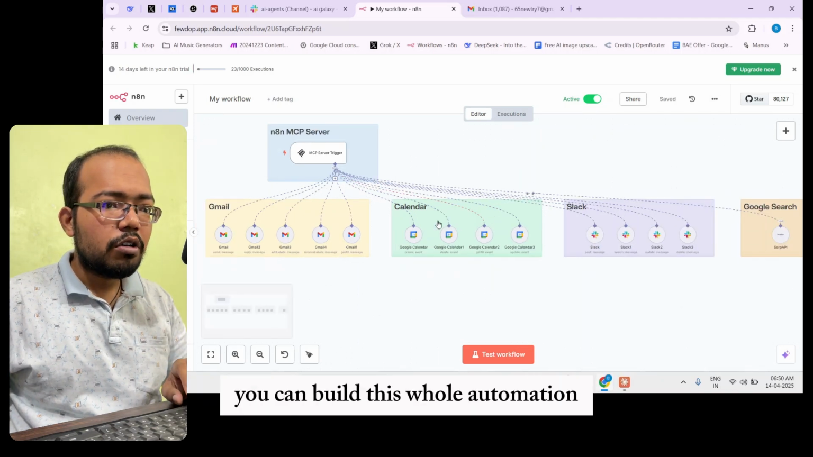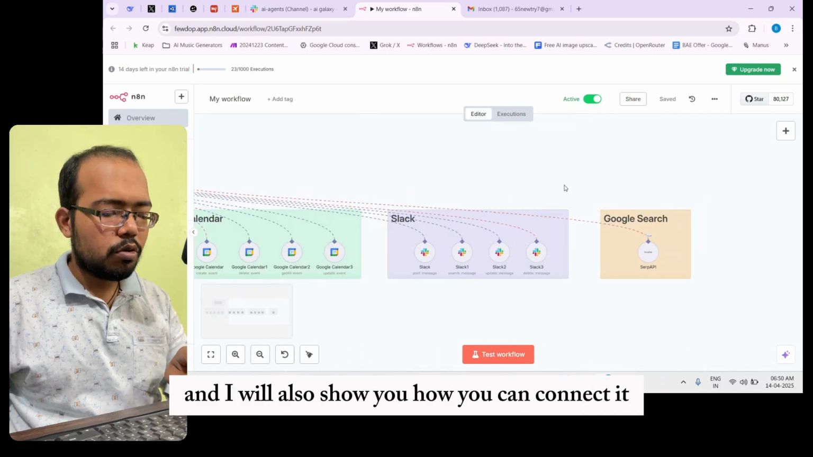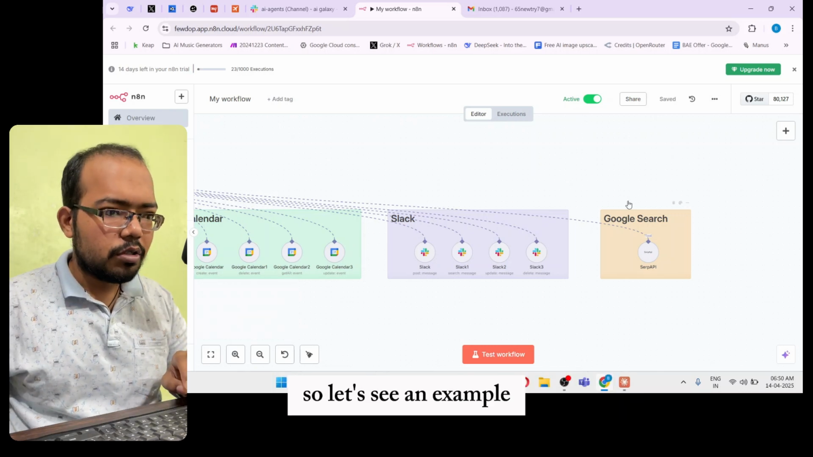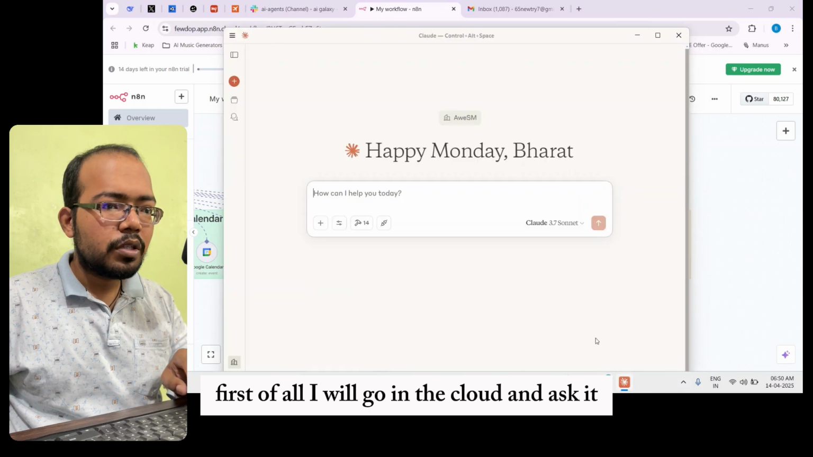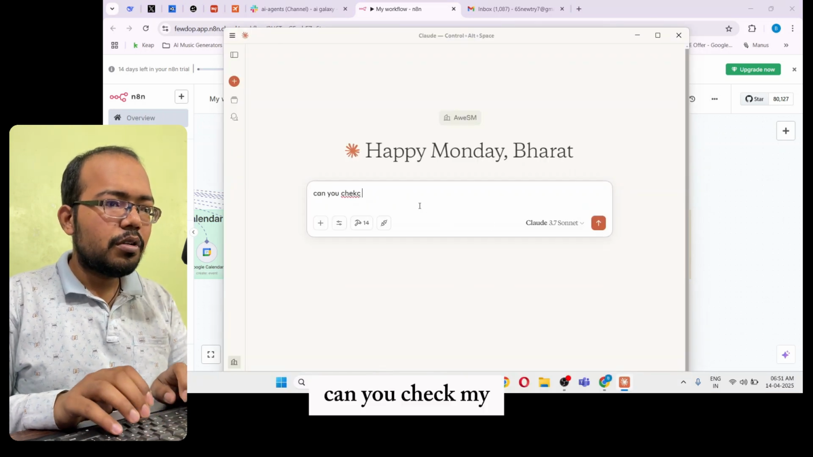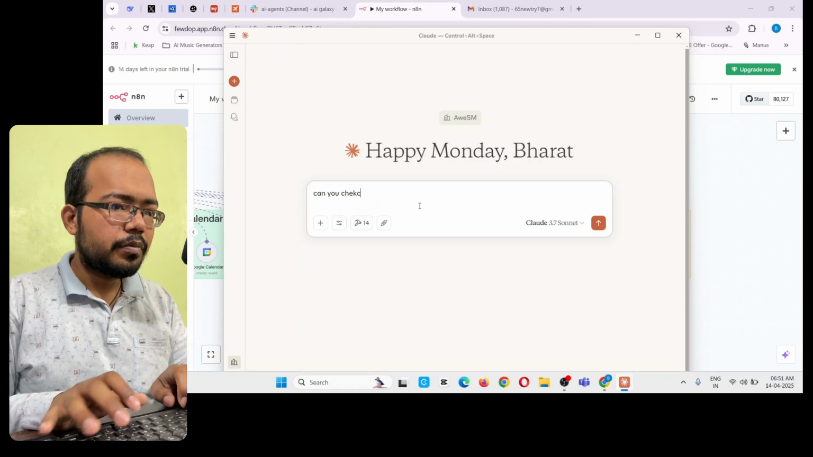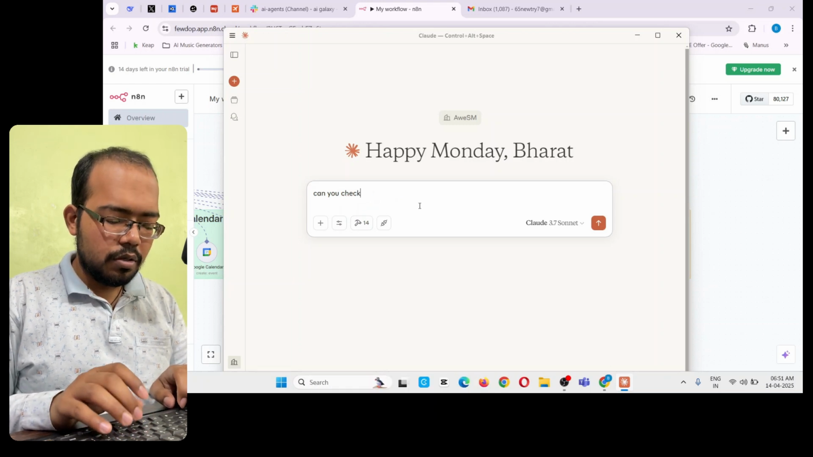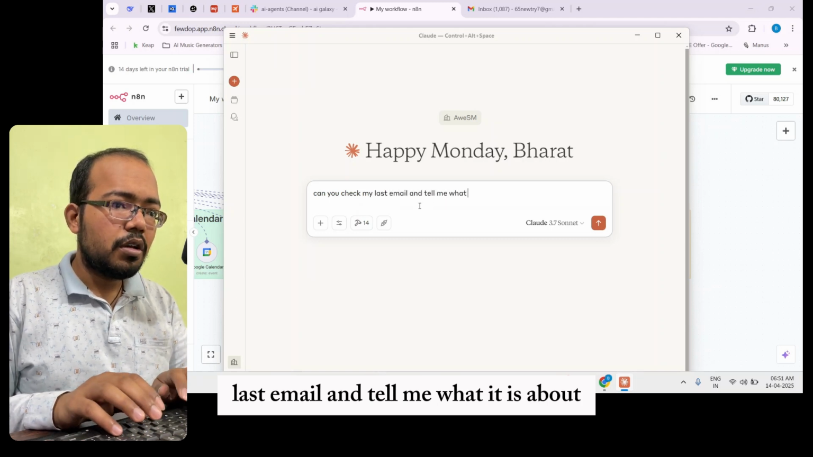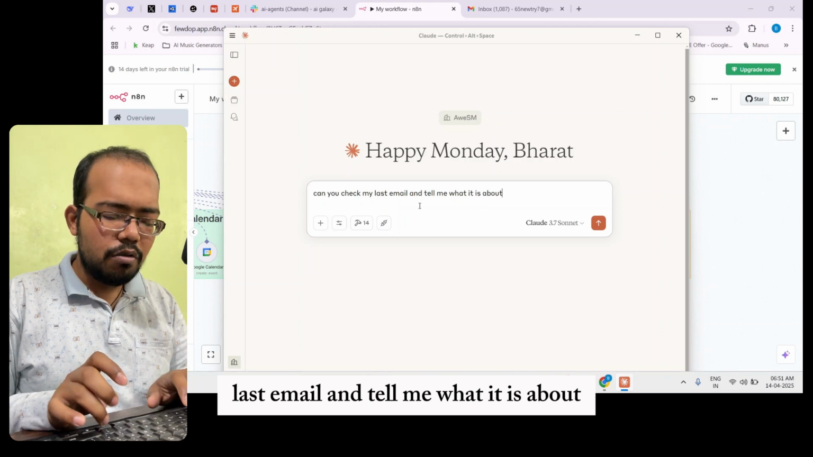So I will show you how you can build this whole automation, and I will also show you how you can connect it with Claude and automate this whole thing. So let's see an example. First of all, I will go in Claude and ask it, can you check my last email and tell me what it is about.